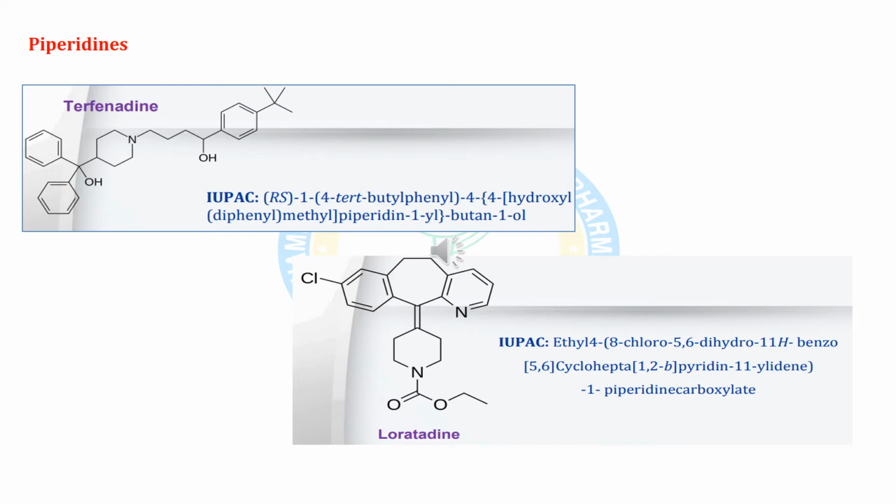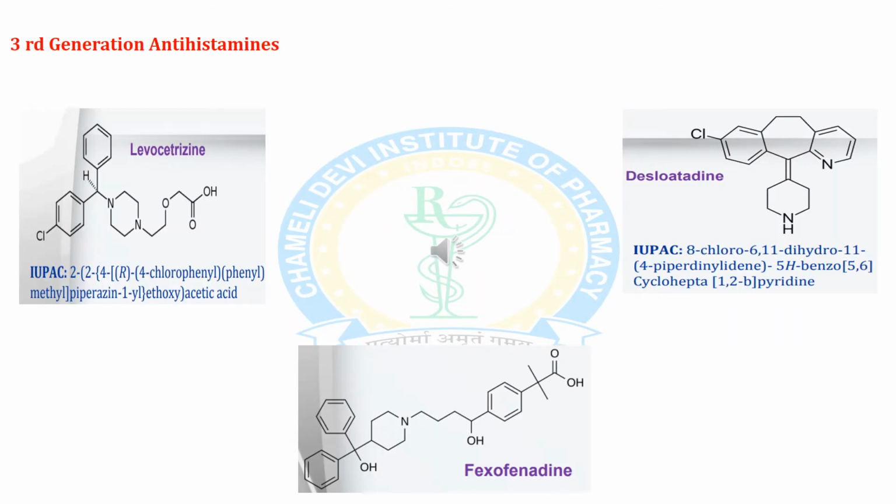Right now, after the completion of first generation and second generation, we are coming to third generation antihistamines. Third generation antihistamines are the most advanced antihistamines, readily available in the market. In this class, basically three drugs are denoted. First is levocetirizine. It is the advanced version of cetirizine, which already existed in the second class. Levocetirizine is the levo form of cetirizine because it gives higher bioavailability. Second is fexofenadine, and third is desloratadine.